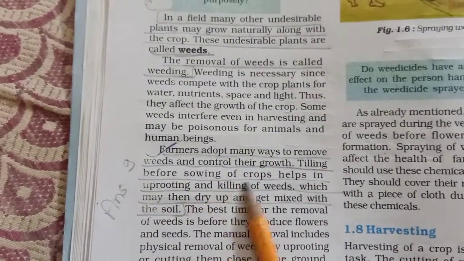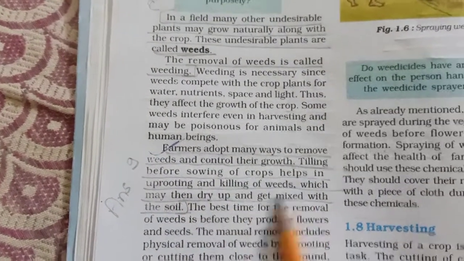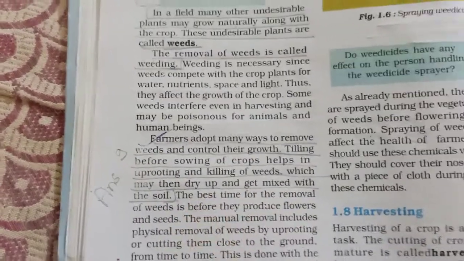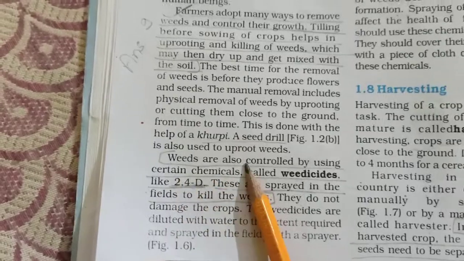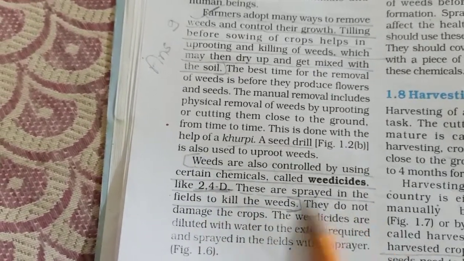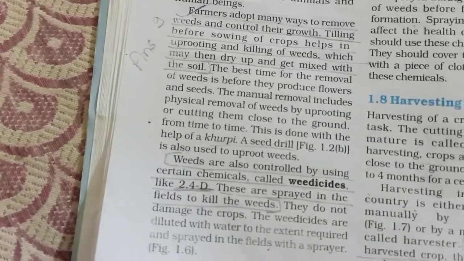Tilling before sowing of crops helps in uprooting and killing of weeds, which may then dry up and get mixed with soil. The next point: weeds are also controlled by using certain chemicals called weedicides like 2,4-D. These are sprayed in the field to kill the weeds. This is the answer 9.